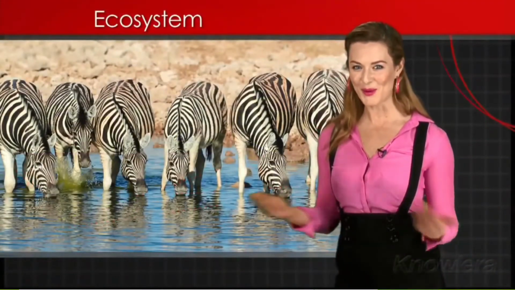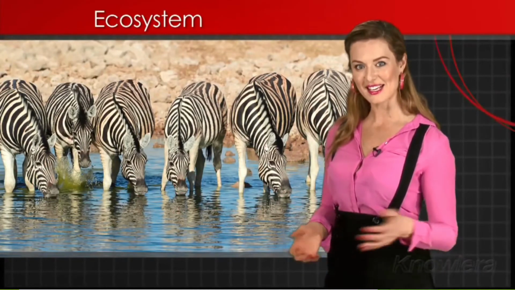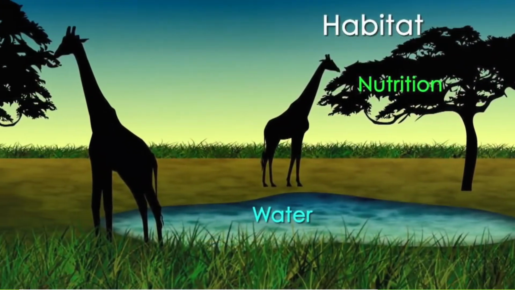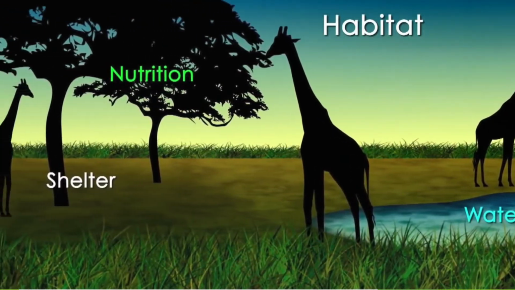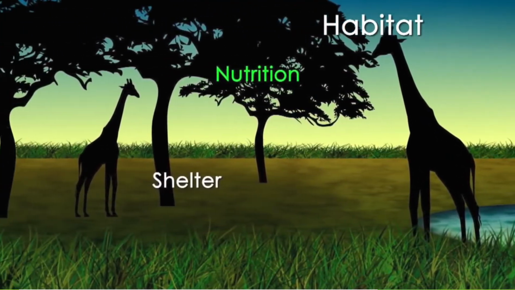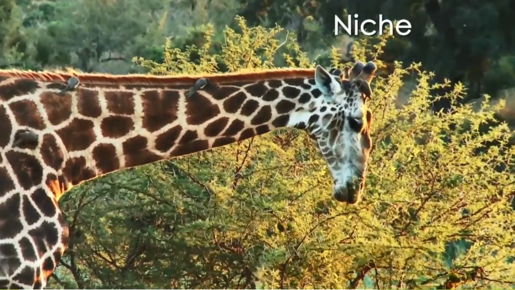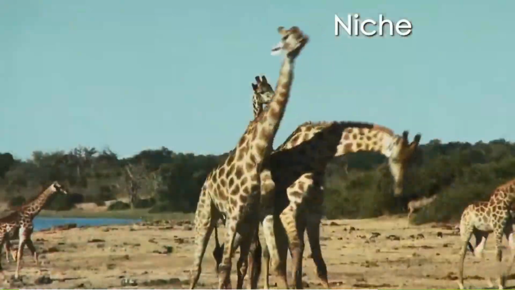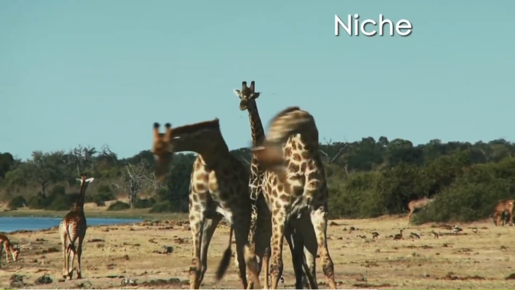2 of the most important concepts in the study of ecosystems are niche and habitat. A habitat is a place where an organism lives. Organisms must get nutrition, shelter, water, and the other things they need to survive from their habitat. Niche is an organism's special role in the ecosystem. What and how something eats, how it behaves, where it lives, all of these things define an organism's niche.